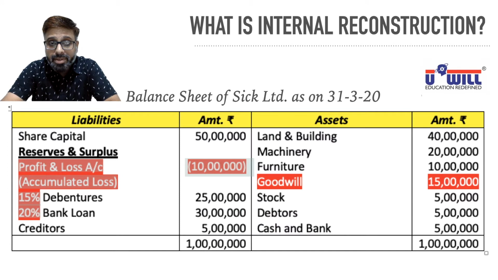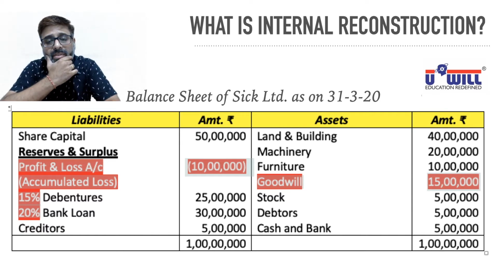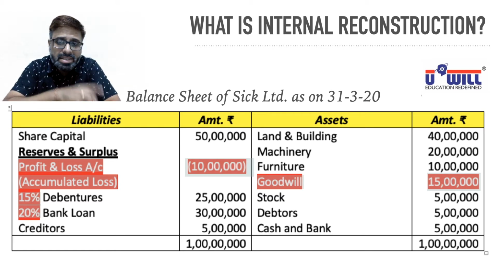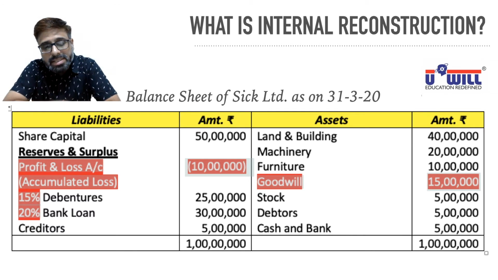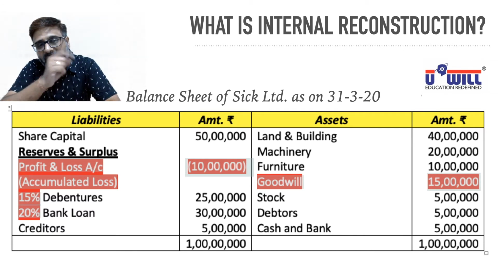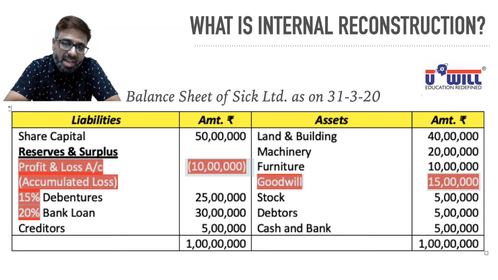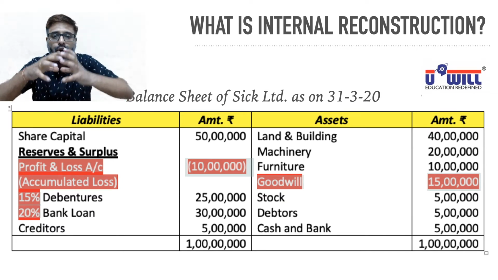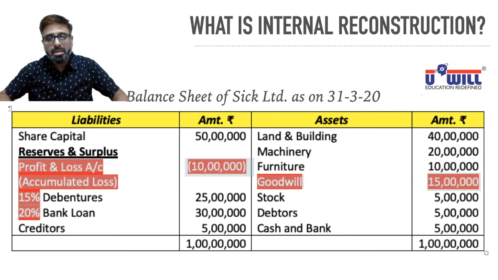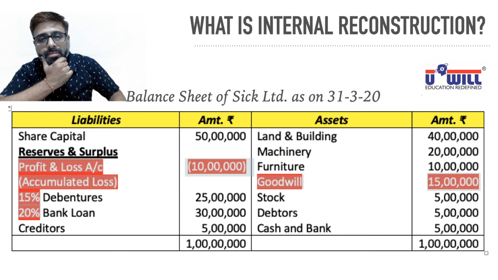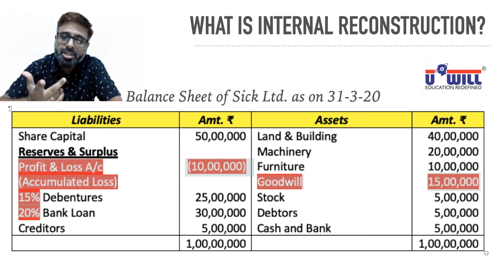Further, see very astonishing, surprising, and you can say it's a satire, paradox, goodwill of 15 lakhs. Now you may ask, why is it a satire? Why is it a paradox? Goodwill is there 15 lakhs, so what's the problem? You answer me one question. In reserves and surplus, you are showing loss of 10 lakhs. Company is making loss for the past 5 years, increasing the losses for the past 5 years. How does it have a goodwill? How come this company has a reputation?